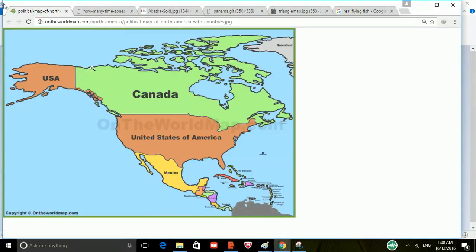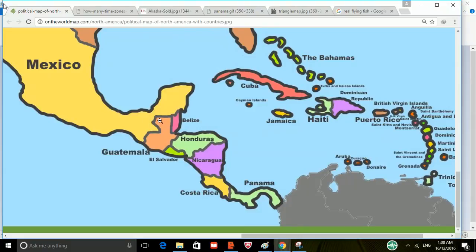We'll do a quick review. Canada, the biggest country in North America, the US just below Canada, and Mexico below the US. Guatemala to me looks like a G, and Belize and El Salvador, and Belize the bell in front of the eyes of Guatemala. Honduras to me looks like a rhinoceros. Nicaragua in the actual map looks like an N. We have Panama, through which the Panama Canal passes. It's the tail of South America. And Costa Rica, the rich coast, is next to Panama.